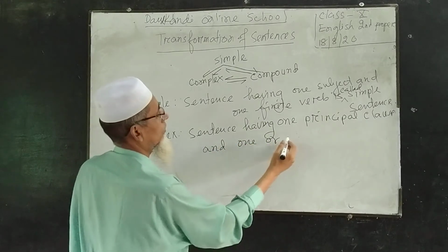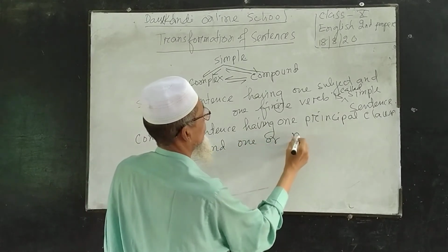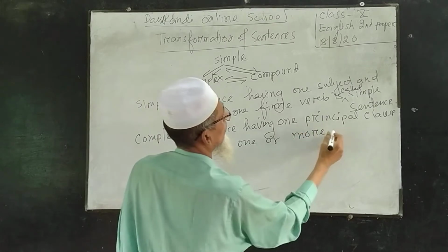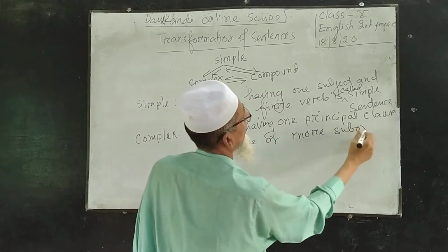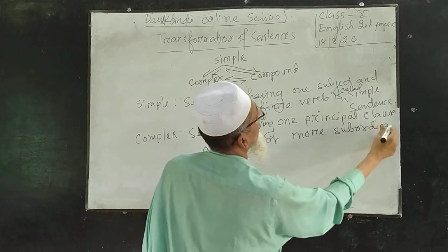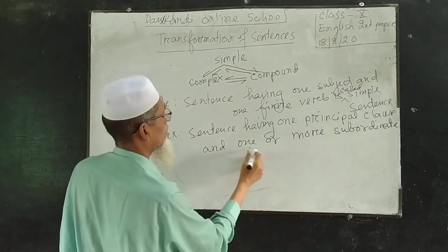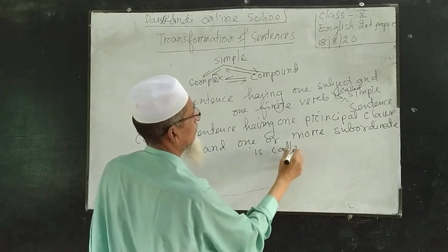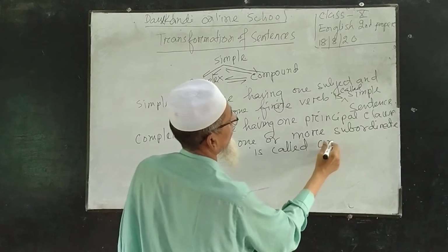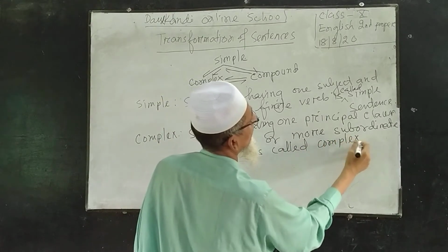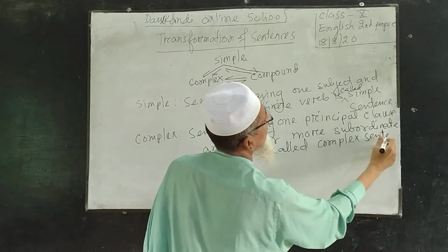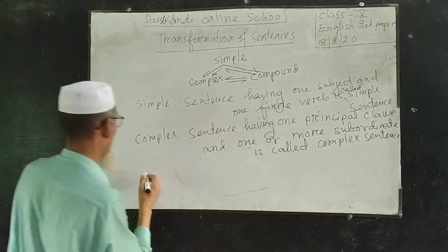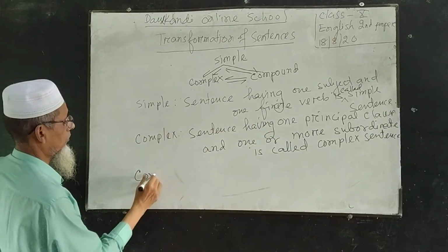One or more subordinate clause is called complex sentence. Compound sentence.